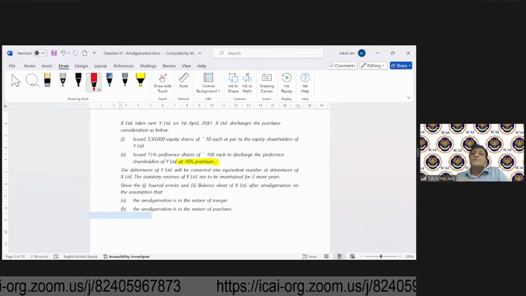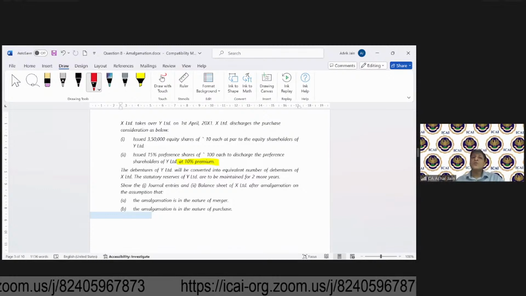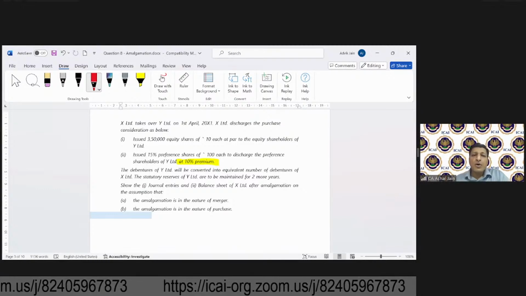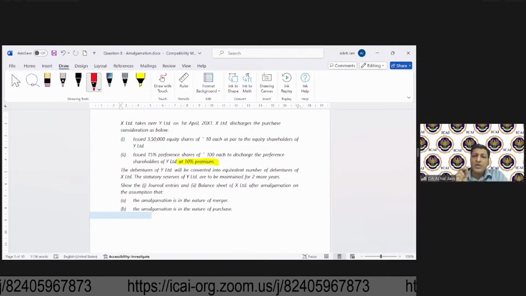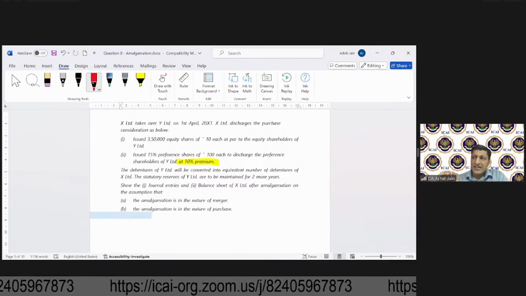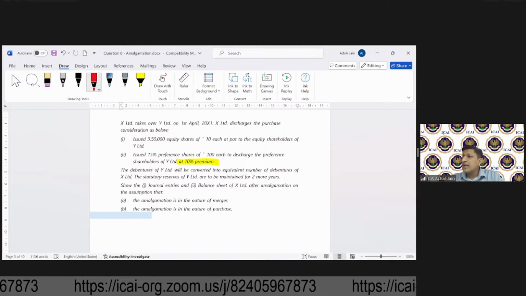Now, books of accounts of X. Can you tell me who is X? Transferor or transferee? Over to you. Can you tell me about X, whether X is transferor or transferee? Tell me.